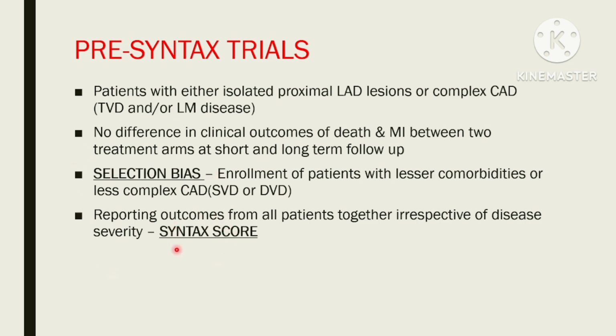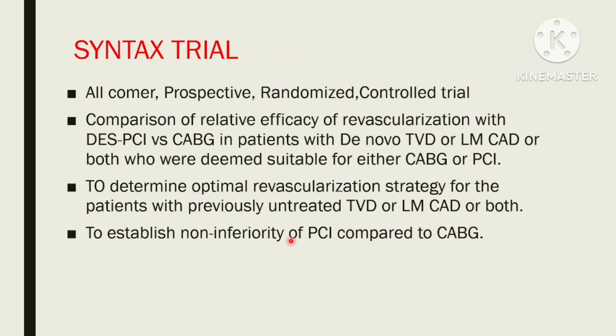Second, there was no scoring system used to classify these patients depending upon the disease severity. So, the outcomes of trials from all patients together, irrespective of disease severity, were reported. These two factors were addressed in the SYNTAX trial by including an all-comer trial design and by using the SYNTAX score to classify patients. Now let's move to the SYNTAX trial.